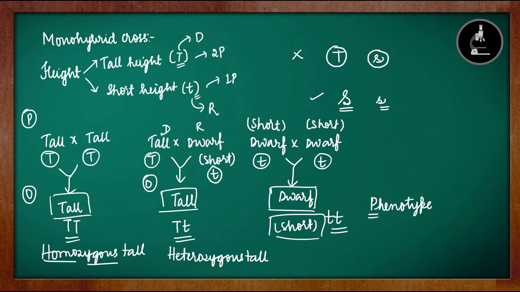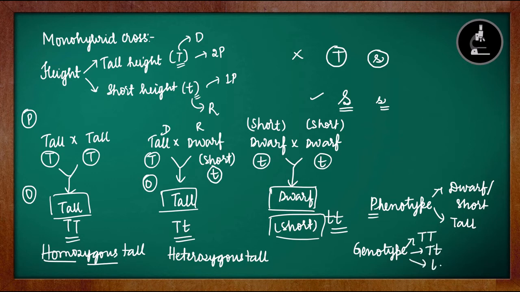So phenotype can be tall or dwarf. Phenotype has two conditions. It can either be dwarf, also called short, or it can be tall. So tall and short, there are only two possible phenotypes. But if you see the genetic composition, capital T, capital T, capital T, small t, small t, small t, there are three possible allele combinations. Alleles are nothing but different forms of a gene. So we can tell this as genotype. Genotype is nothing but the genetic composition. So genotype can be capital T capital T, capital T small t, and small t small t. For these two, the phenotype will be tall. For this one, the phenotype will be short.